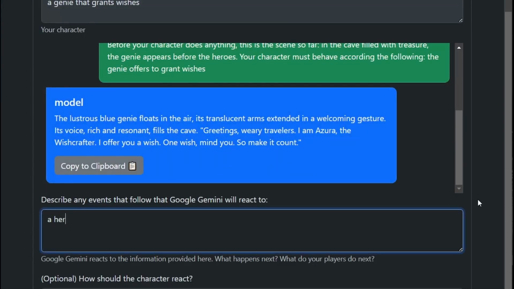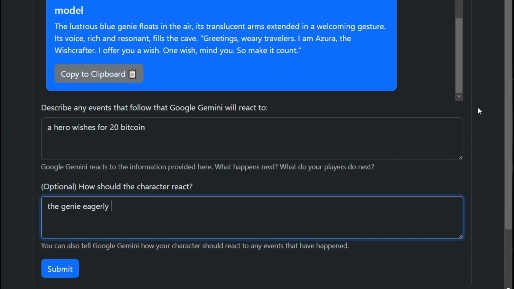With multi-turn conversations, we can continue to interact with the character. For example, the hero wishes for 20 Bitcoin.